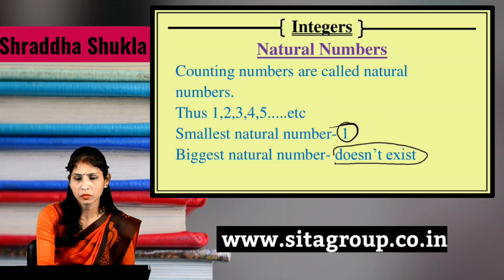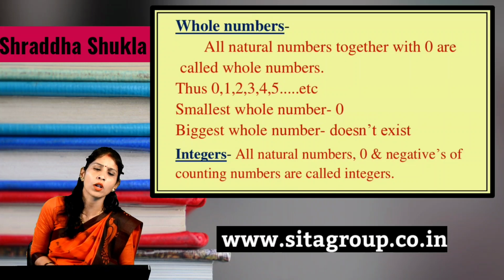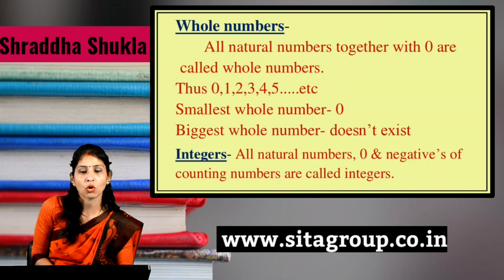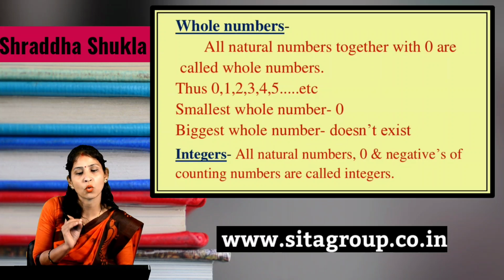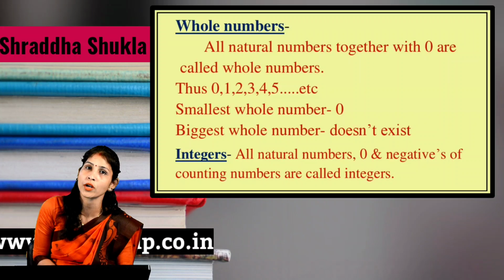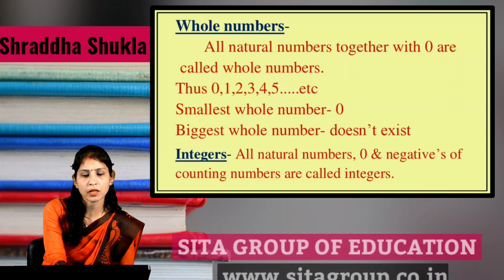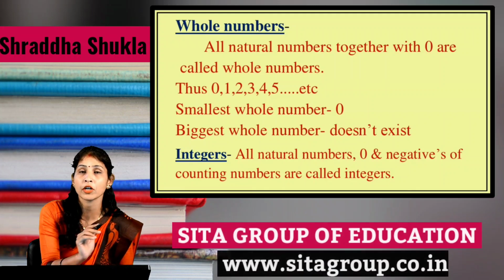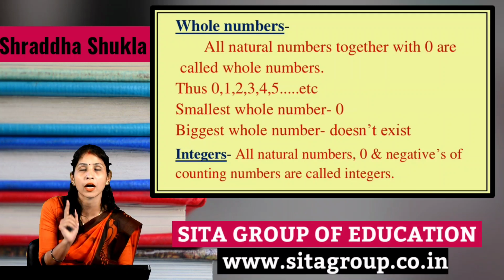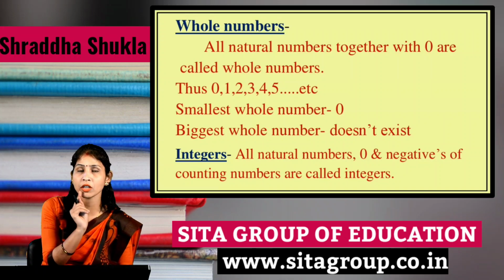Got it? Now just see the whole numbers. So what are whole numbers? All natural numbers together with 0 are called whole numbers. Thus 0, 1, 2, 3, 4, 5 etc. are known as whole numbers. Which is the smallest whole number? If somebody asks you which is the smallest natural number, then you will say 1, because it starts with 1.